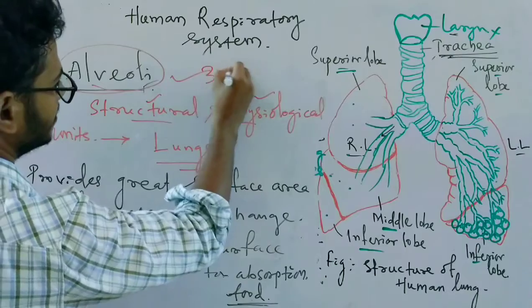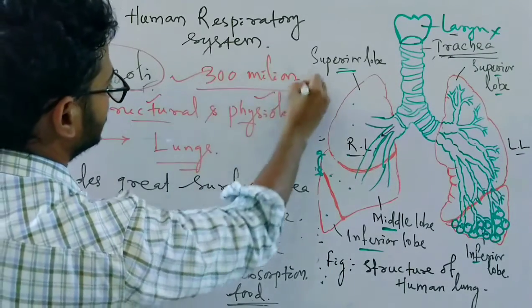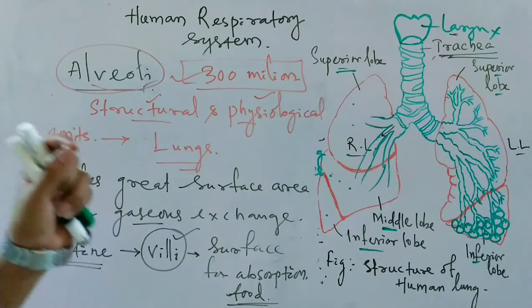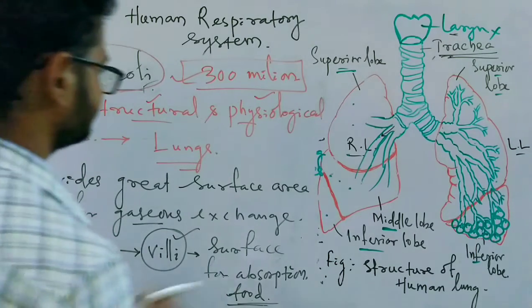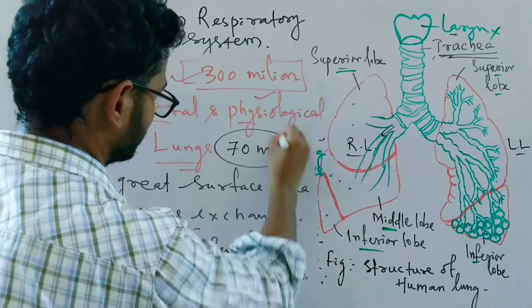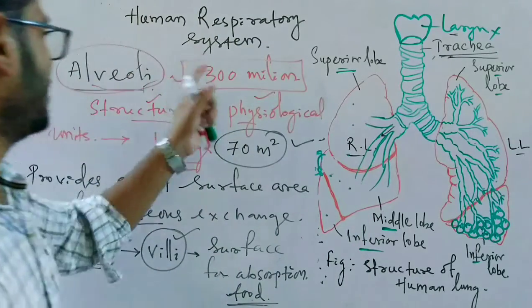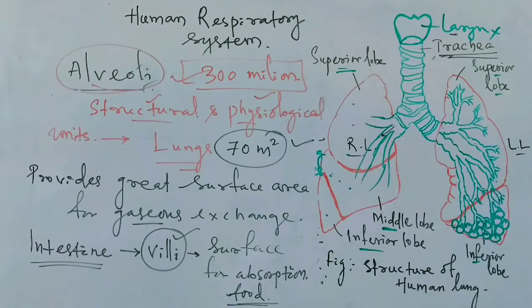Approximately 300 million alveoli are there in human lungs, and they expose a surface area of nearly 70 meter square. So 70 meter square area is provided by the surface of the alveoli for exchange of gases.